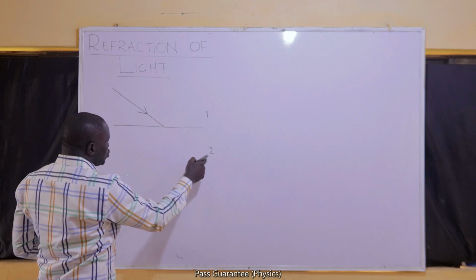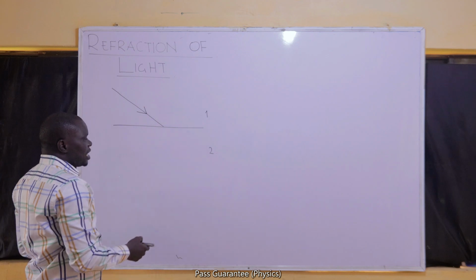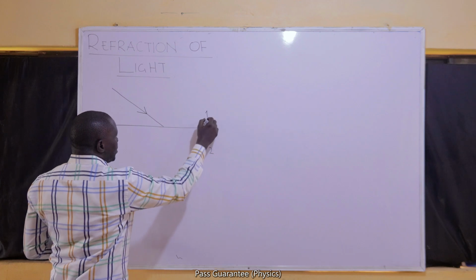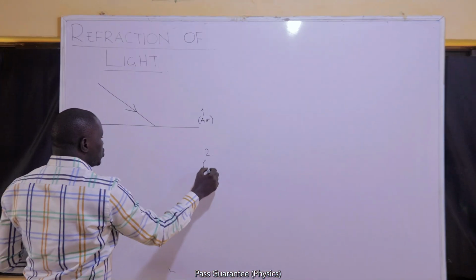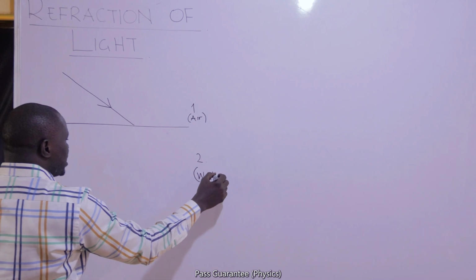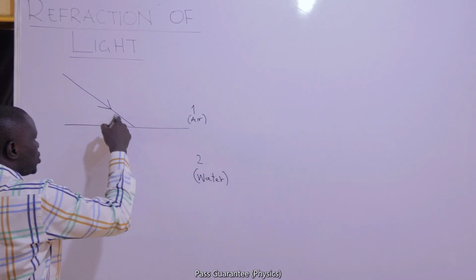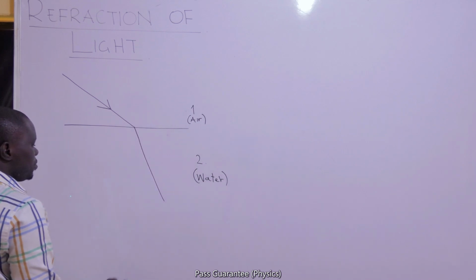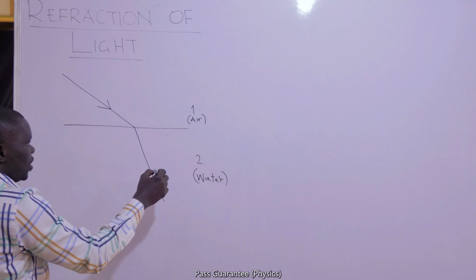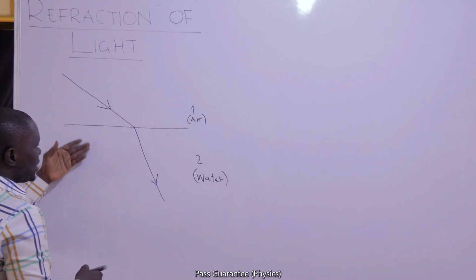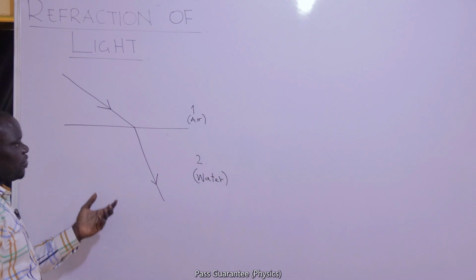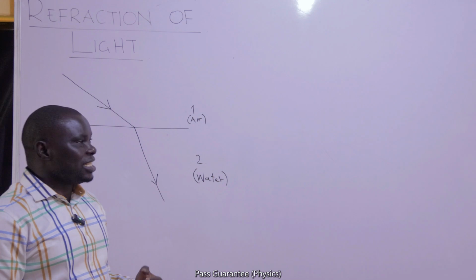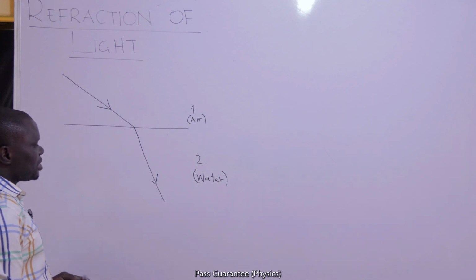If light is going to go through 2, and 2 is not like 1, in the sense that it differs in density. For example, if 1 is air and 2 is water, we all understand that water is denser than air. So if light is going to move through water, we expect its direction to change. The change in the direction as it moves between media of different densities is what I will refer to as the refraction. So clearly we'll say here that the light has been refracted because there is a change that has been caused to its path.